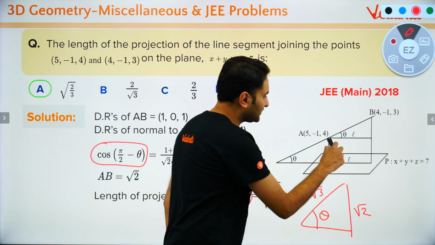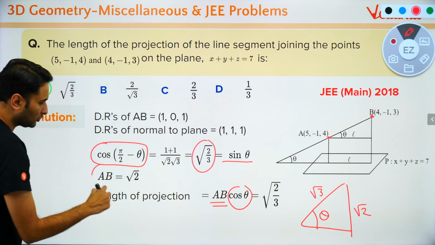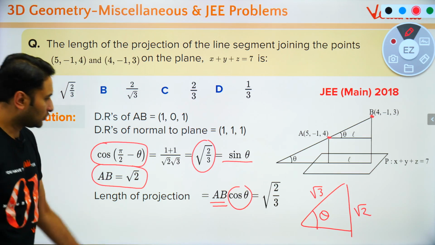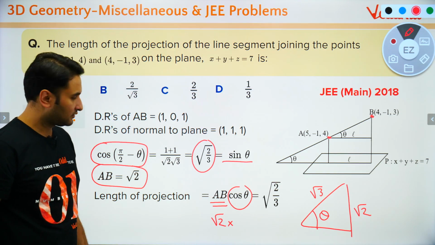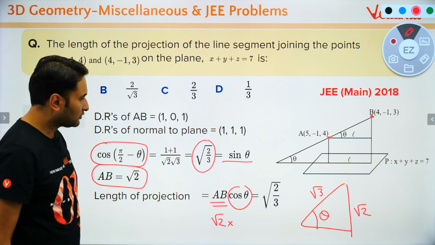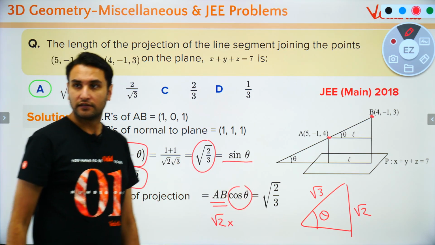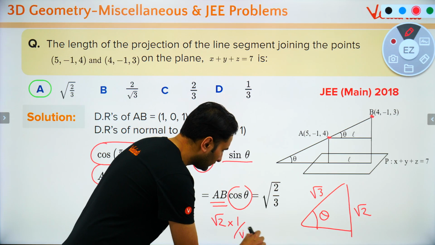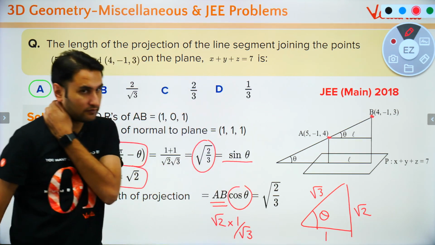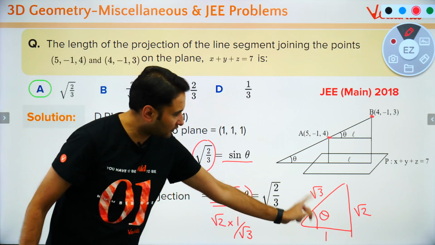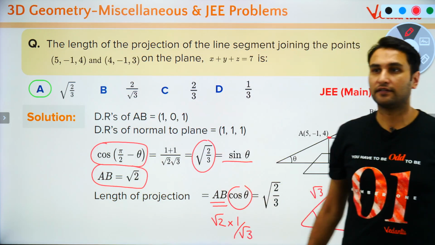And what is this distance AB? AB will come out to be root 2. So root 2 multiplied by cos theta will give you what? Root 2 by 3. Agree? Yes. So cos theta comes out to be 1 by root 3. So 1 by root 3 into root 2 is root 2 by 3. Agree? Got it?